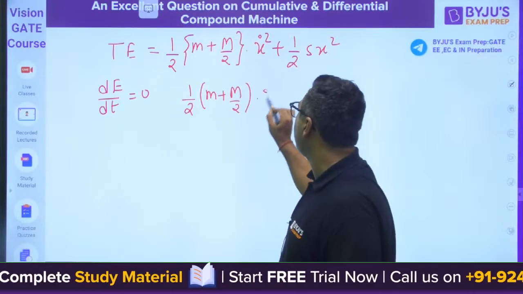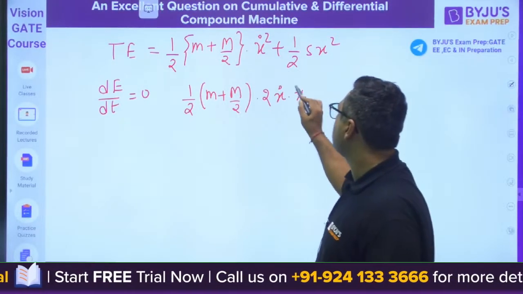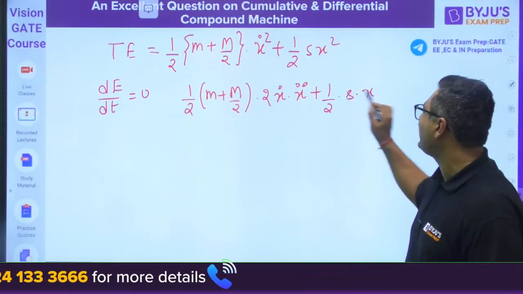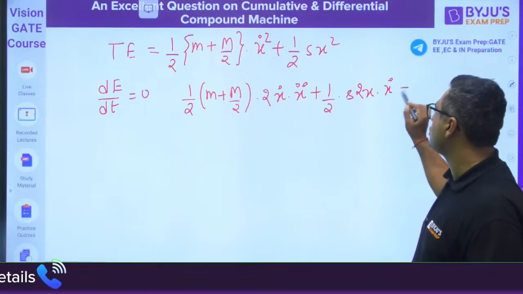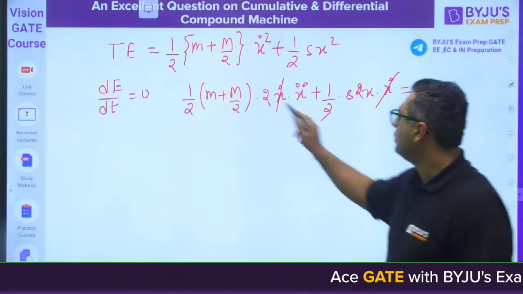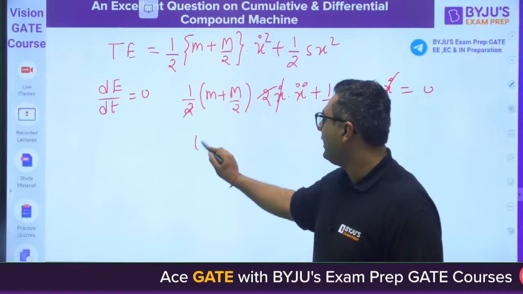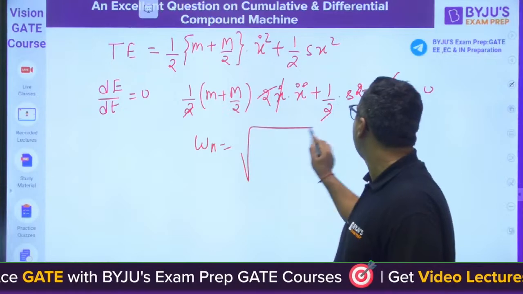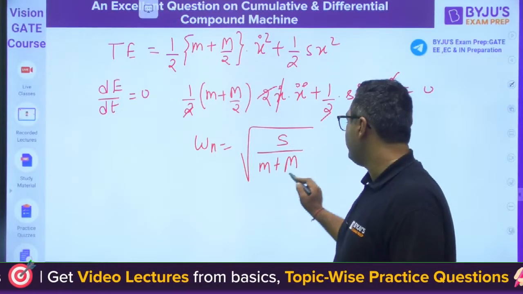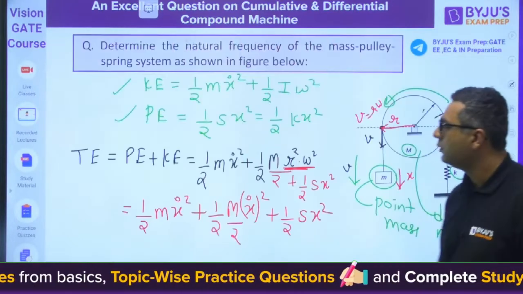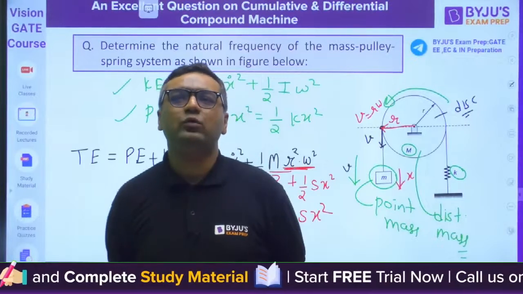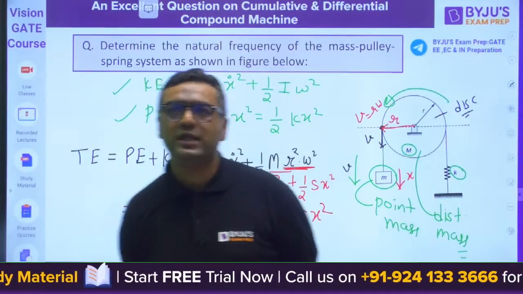X double dot plus 1 by 2 into S into 2x into x dot is equal to 0. X dot will go, 2 will go. So you will be getting omega n to be square root of S by m plus M by 2. Yes, you can definitely use that.